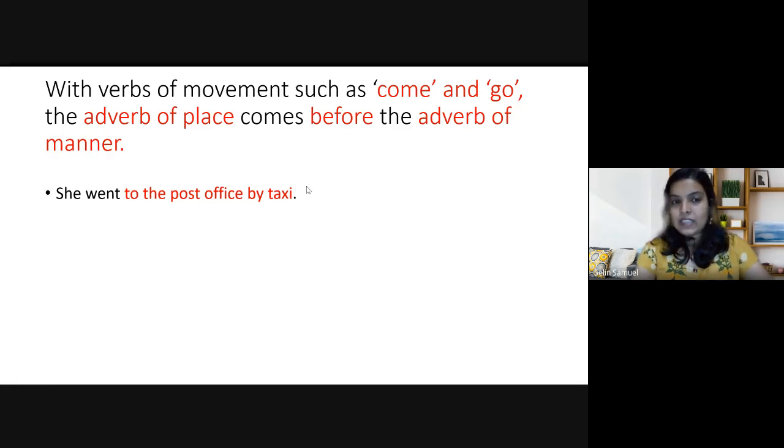No. Why is it wrong? Because here the verb is a verb of movement, the past tense of go, and that is why you have to place the place before the adverb of manner. So we constructed it in this manner: she went to the post office by taxi.